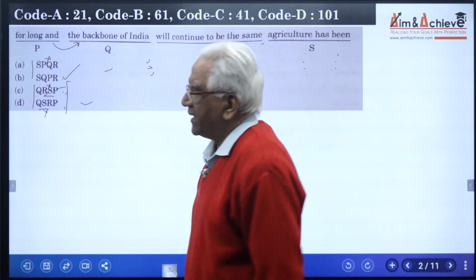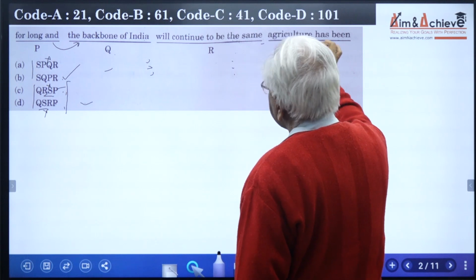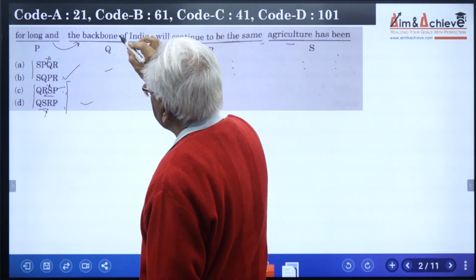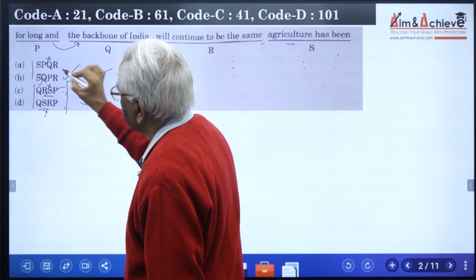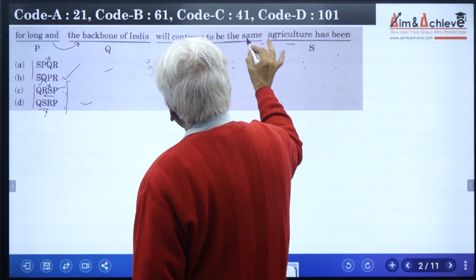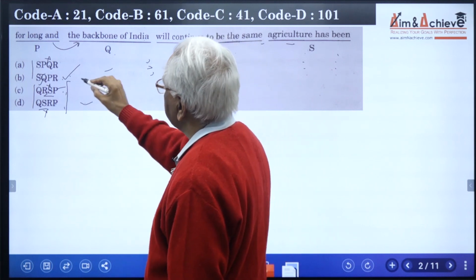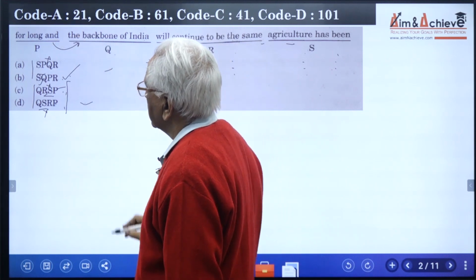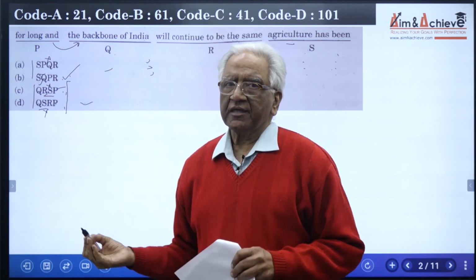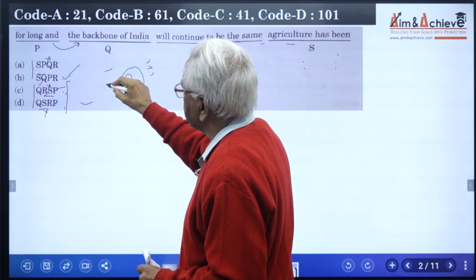Let us now read the entire sentence by using option B, SQPR. S, agriculture has been. Q, the backbone of India. So has been the backbone of India, that means SQ is correct. P, for long, that means since a long time. And will continue to be the same. That means has been like this and will continue to be like that. The sentence is grammatically correct, and is a good coordinating conjunction which talks about the past and also relates it with the future and will continue to be the same. That means option B is the right answer.